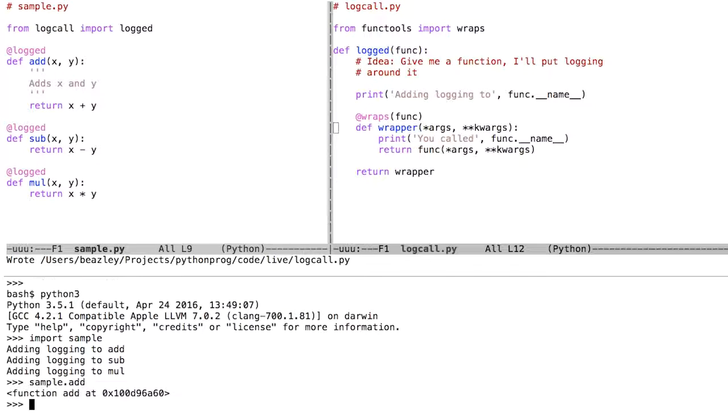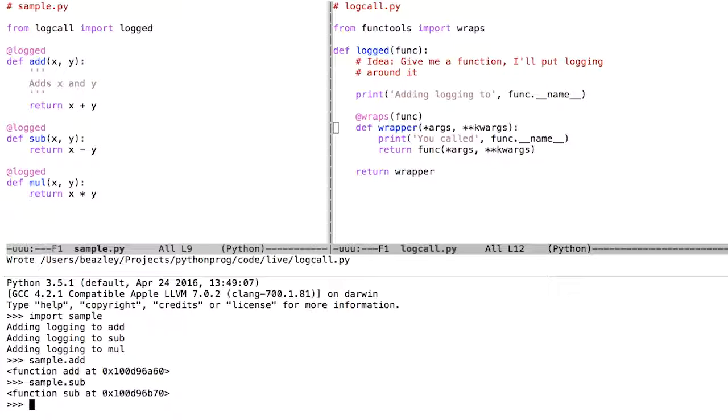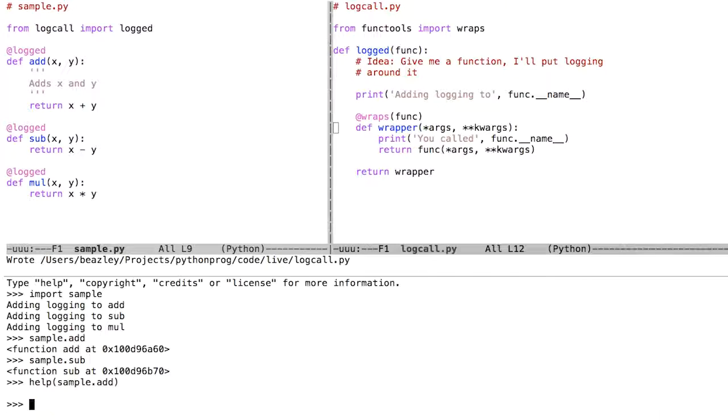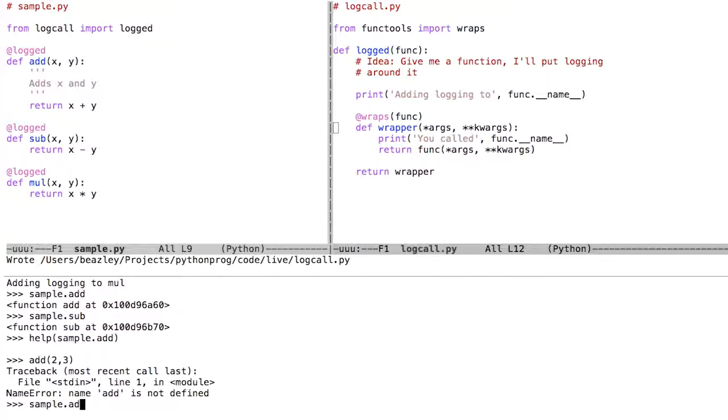If you look at sample.add, it just identifies itself as add. It says it's sub. If you do a help on it, it will produce things like the correct signature for the function. It will show you the documentation string. It will look nicer in the environment. In fact, it will be less obvious that somebody has applied a decorator to it.